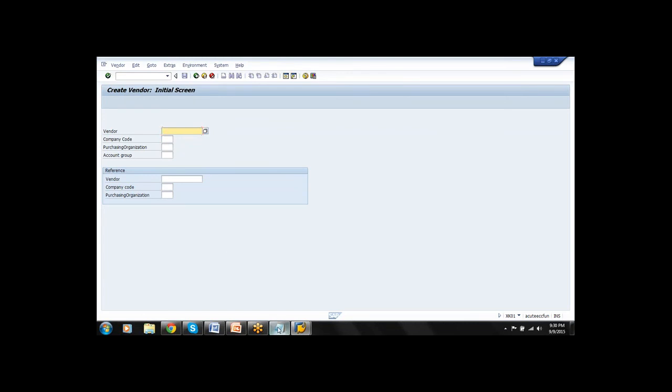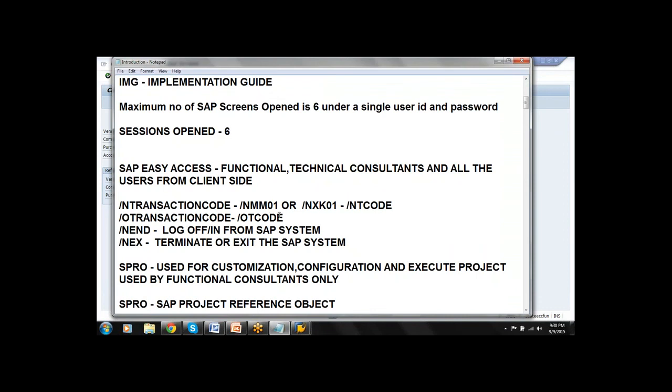If you observe, every time I am using /n mm01 or /n xk01, where mm01 and xk01 are the standard transaction codes given by SAP to create a material and to create a vendor.